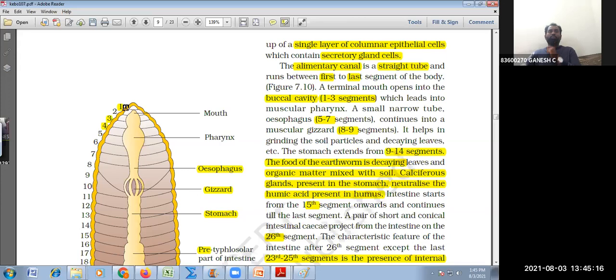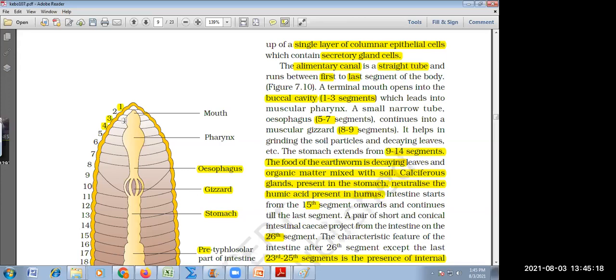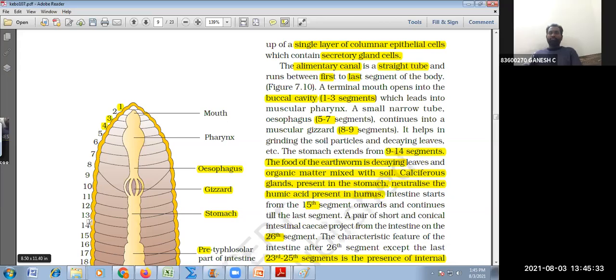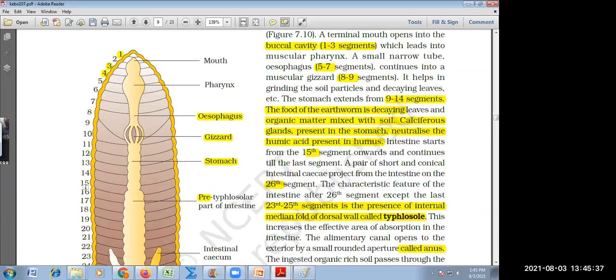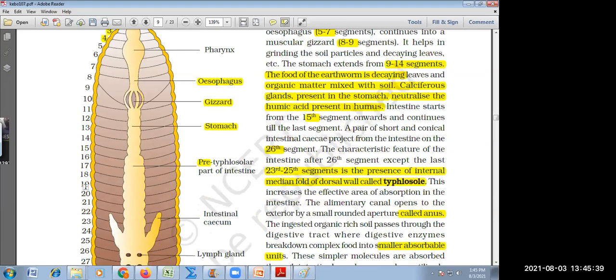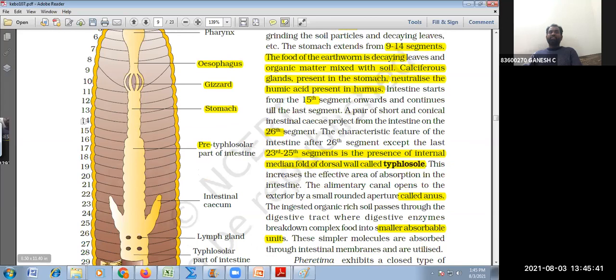So one is mouth, 1, 2, 3, buccal cavity. 4, pharynx. 5, 6, 7, esophagus. 8 and 9, gizzard. Again from 9 to 14, stomach. 15 to the last segment, intestine.